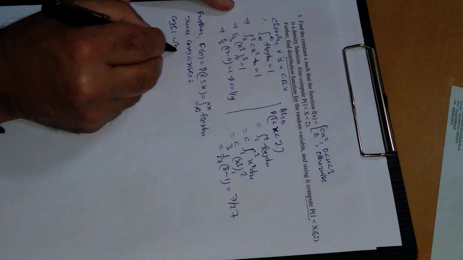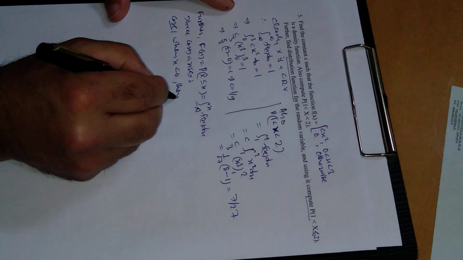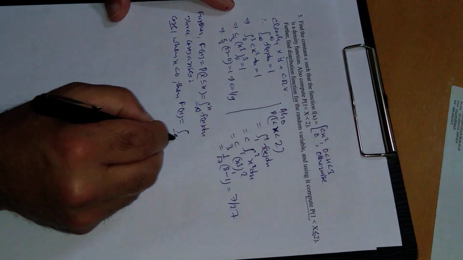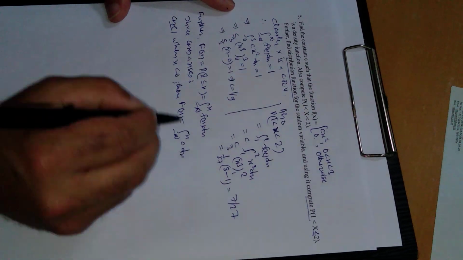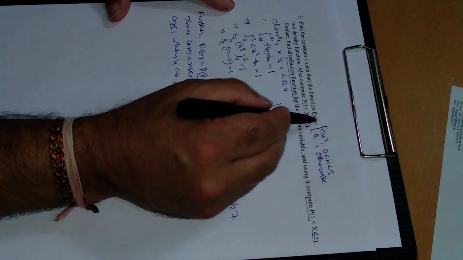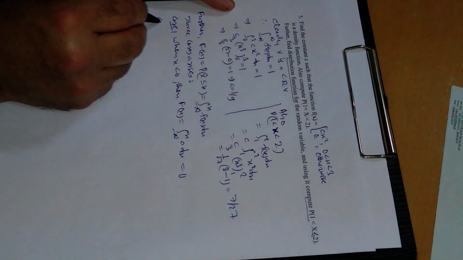Case 1: when x less than 0, then F of x can be written as the integral from minus infinity to x of f of x dx, because x less than 0 means this lies in this range. In this range f of x is 0. If f of x is 0, then this will become 0.